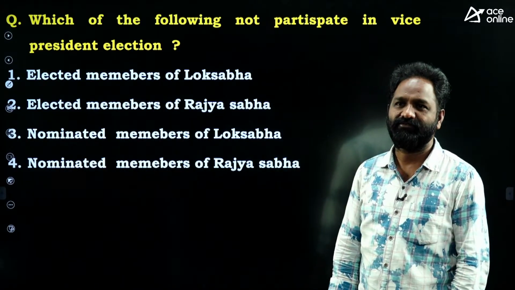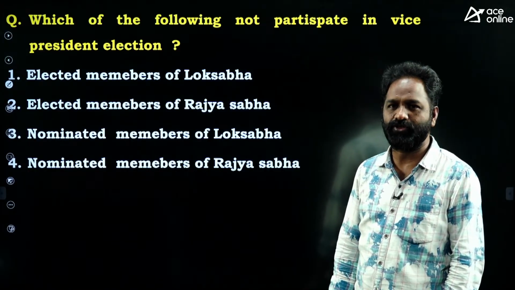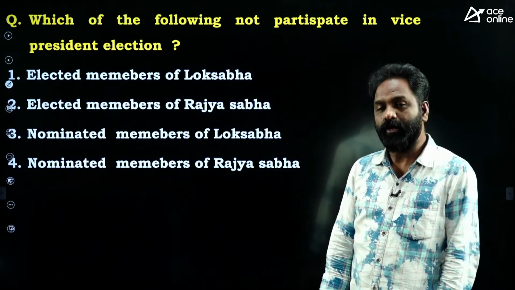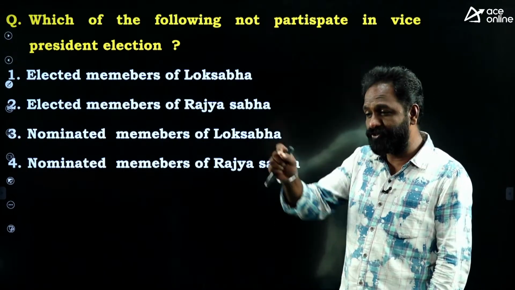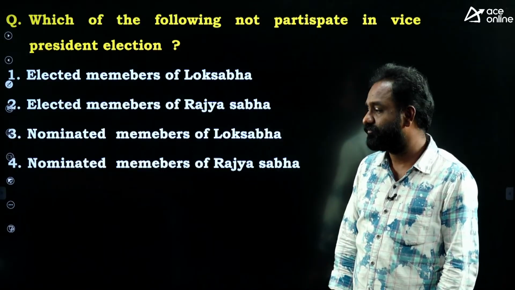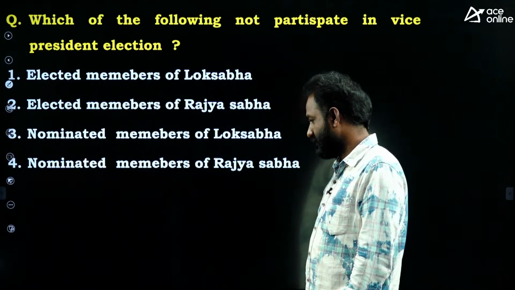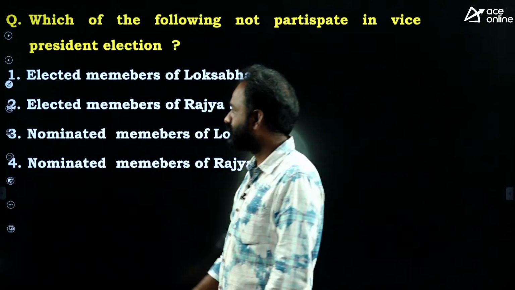Just think, intentionally I framed this question to give you a confusion. I didn't ask which among the following participate, but which of the following do not participate in the election of Vice President.